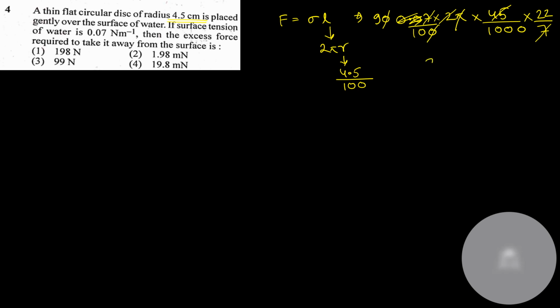So our remaining values are 22 into 9 divided by 1000 into 10, or 10 to the power 4. 22 into 9 is 198, so the force is 198 divided by 10 to the power 4 Newton. The nearest value is 19.8 millinewton.